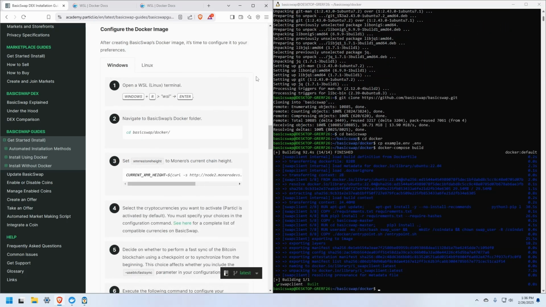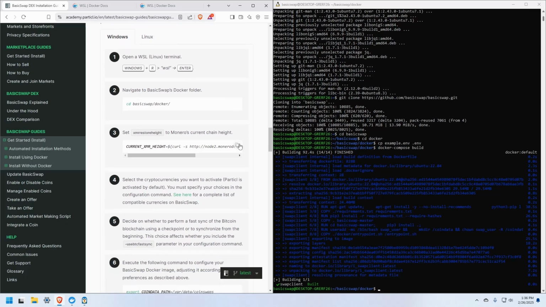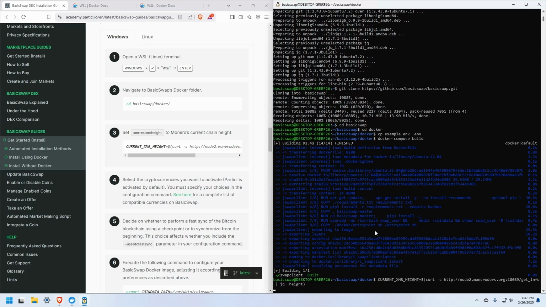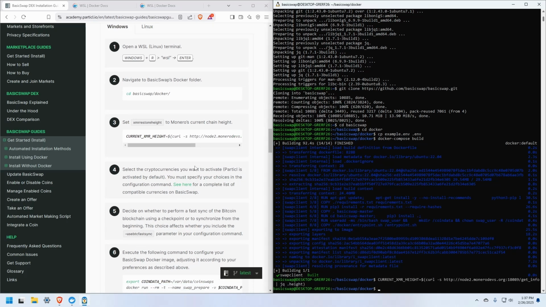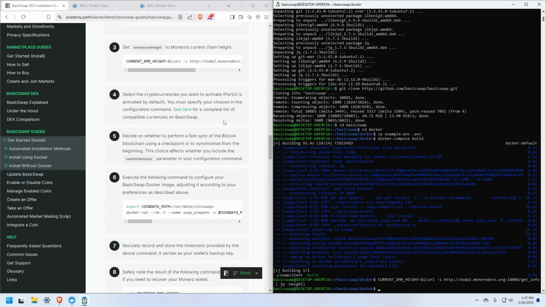Now that we're done with the building of the Docker image for BasicSwap, we can move on to the configuration of the Docker image. The first step of that will be to set up Monero's current chain height. And the next command would be the main configuration input for the configuration of your Docker image. So this is an important step.